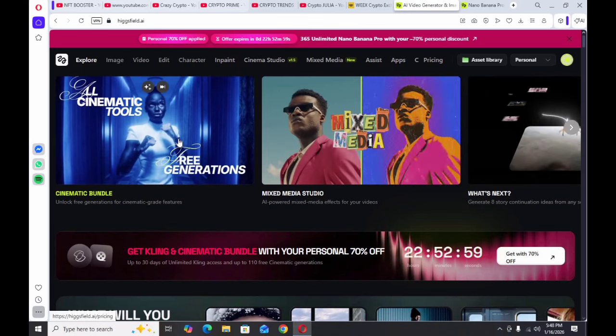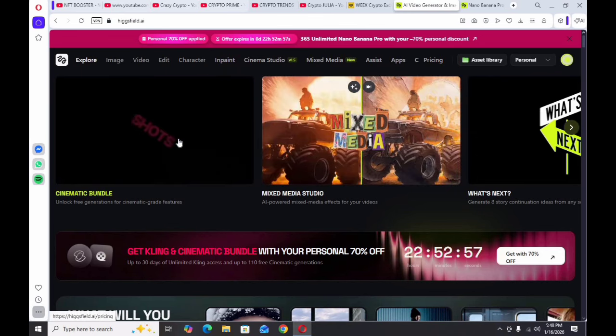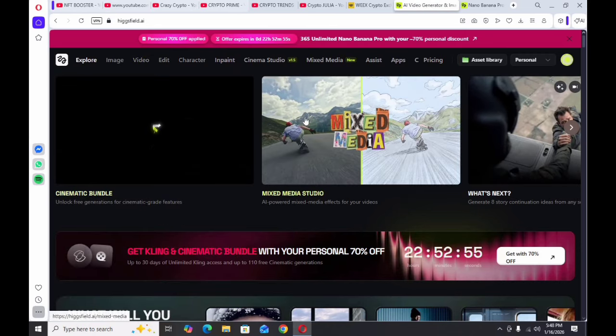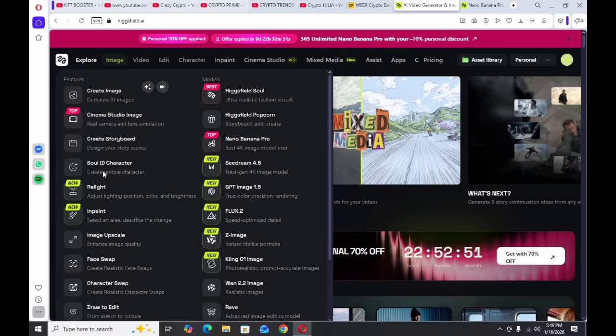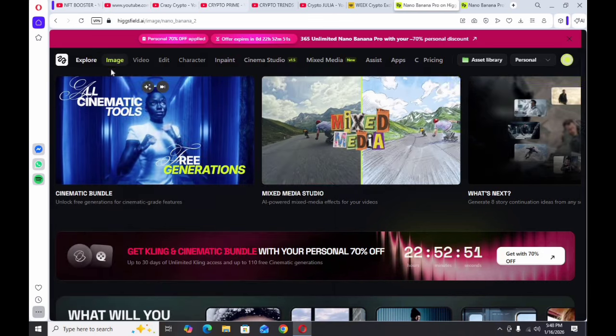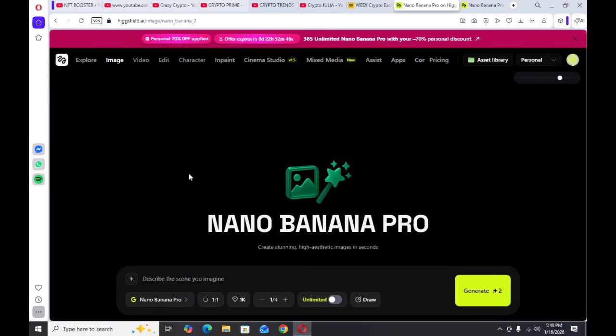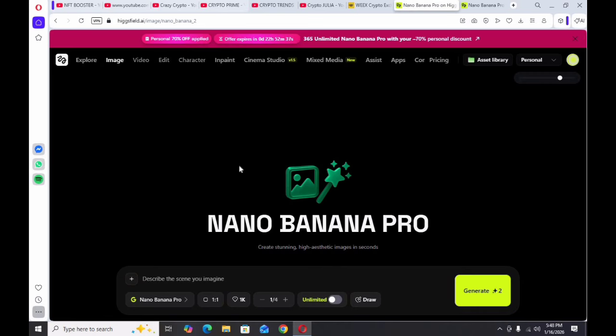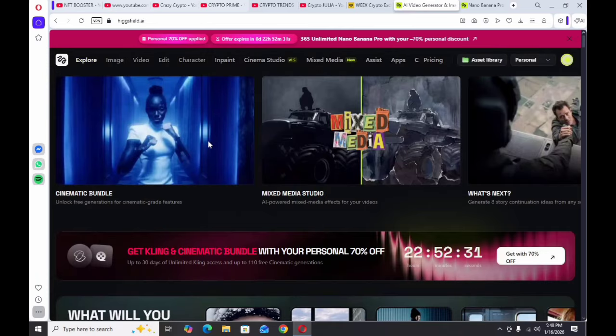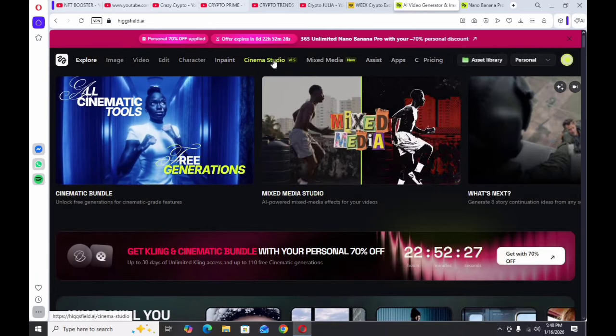So friends, it's very easy and you can create very smooth videos from it. And if you want to create images, you can go through the create image option, get a prompt from ChatGPT or any other app, and create your image with Nano Banana and these generation ideas. Like that, you can go through to the cinematic studio.